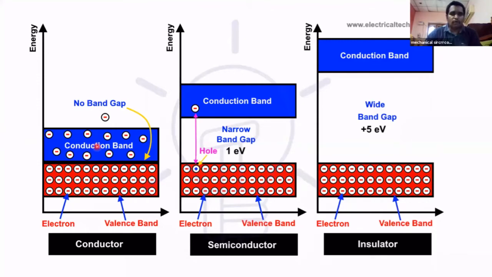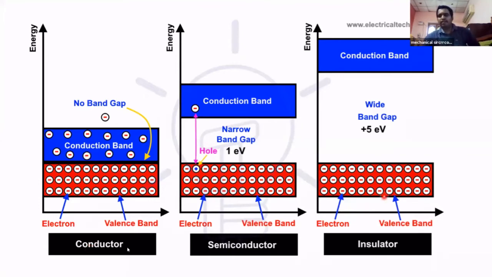Here, there is no band gap between the conduction and valency band in the case of conductors. So you need a minimum energy to remove the electron from the atom, and the electrons move towards the conduction band. The electrons in the conduction band are the reason for the flow of electrons. So here there is no band gap between the conduction band and the valence band in the case of a conductor.